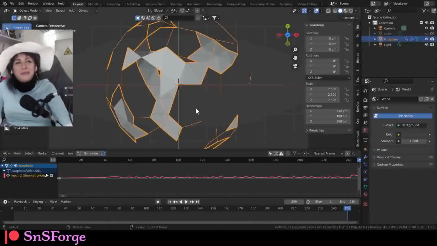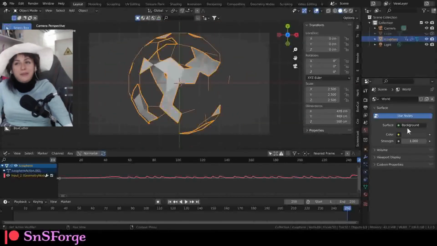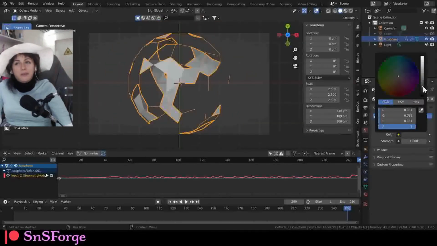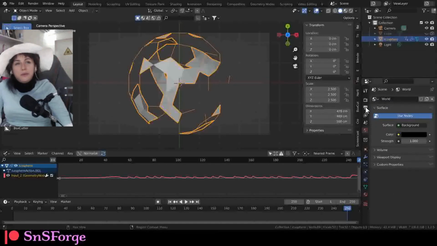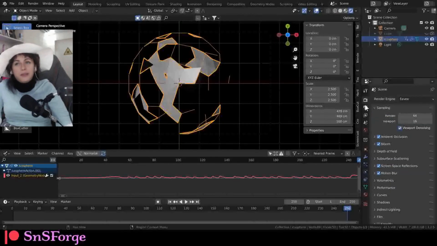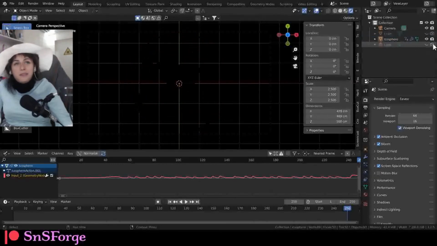We're going to make it a little better looking. So we're going to set it to black. Let's go to render view. Make sure if you go to render engine, make sure to have ambient occlusion, bloom, and screen space reflection turned on. You don't need to turn on the motion blur since we don't really have anything moving. So yeah, we should have these three items checked, and then turn off the light because we don't need the light.